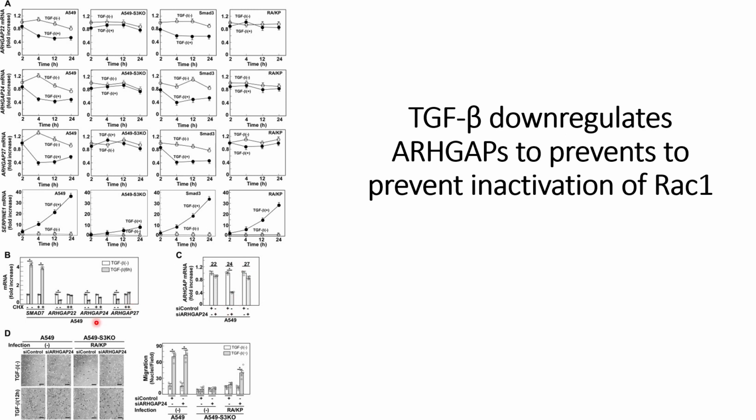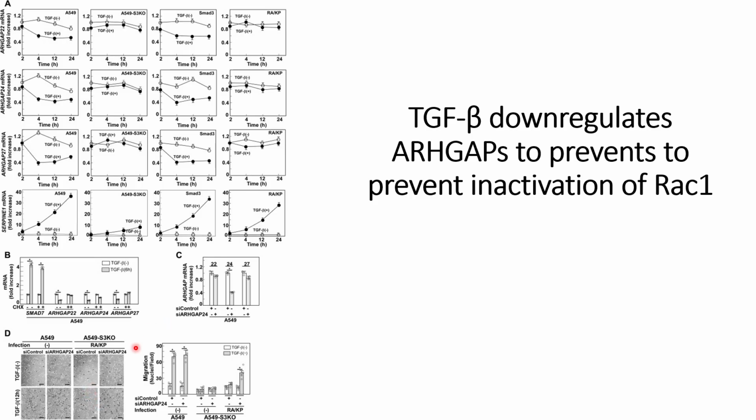So now they check the impact on the cell motility, and they are able to see that the cell motility seems to be recovered where ARHGAP is downregulated in these A549 SMAD3 knockdown cells that are infected with the mutated SMAD3. We can see the cell motility is being recovered, whereas in the control case where ARHGAP 24 is not downregulated, cell motility is not recovered.